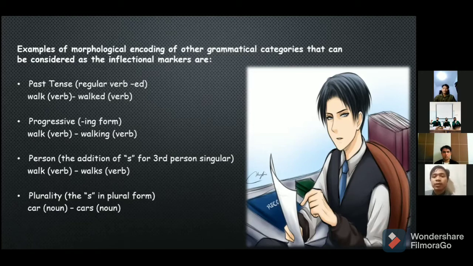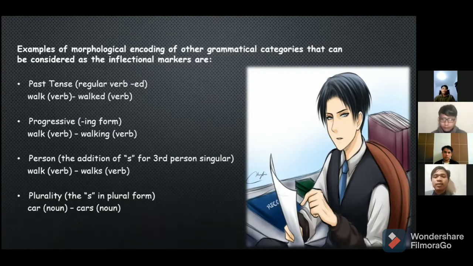Walk is a verb. Walked, that's the past verb. Next, progressive, adding the ing form. The example, walk is a verb, then adding ing, then it becomes walking.